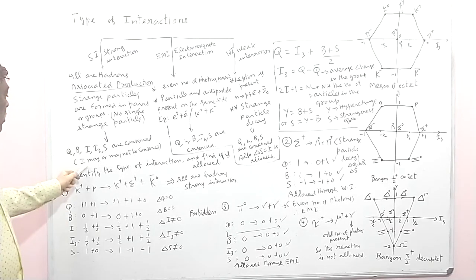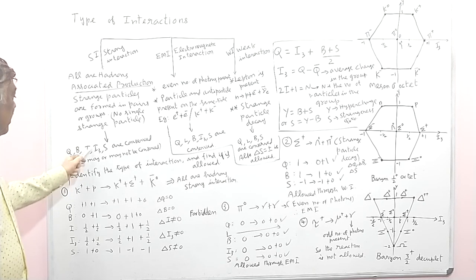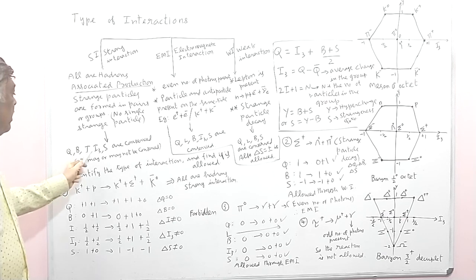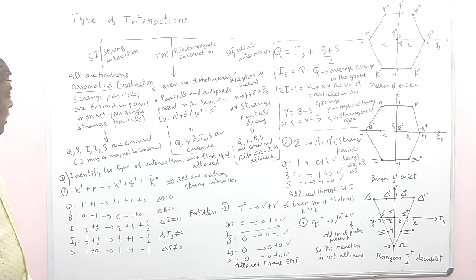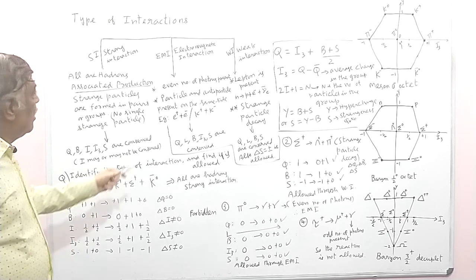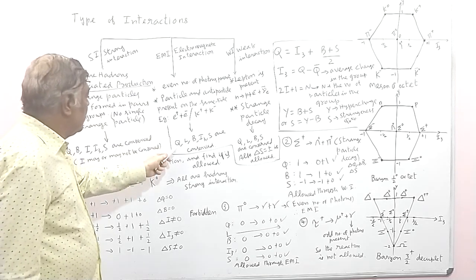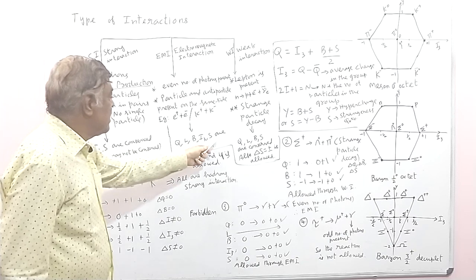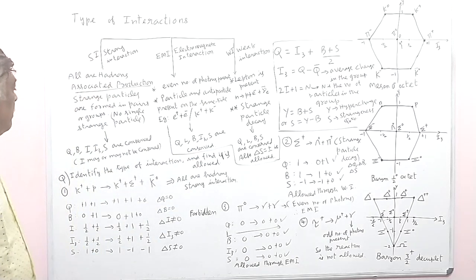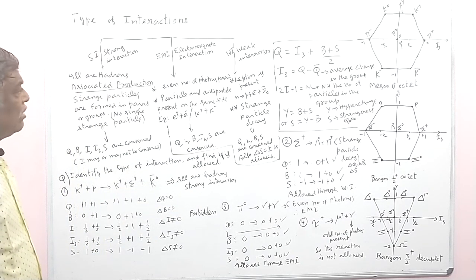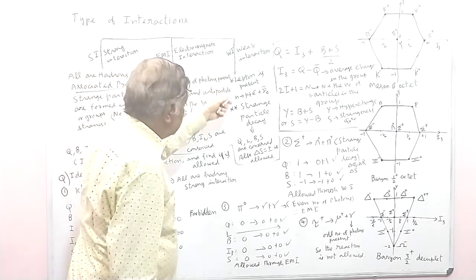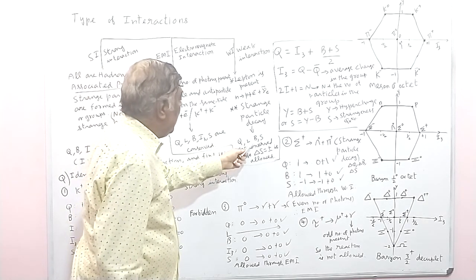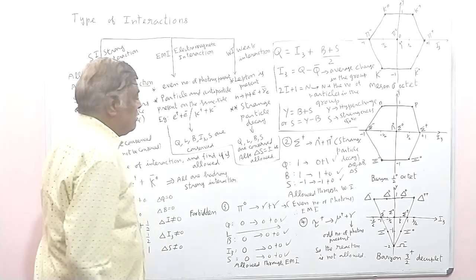So, you need not worry about the conservation of I, but all the other quantum numbers, Q, B, I3, S, must necessarily be conserved. For electromagnetic interaction, Q, lepton number L, baryon number B, I3 and S are conserved. For weak interaction, Q, L, B are conserved.